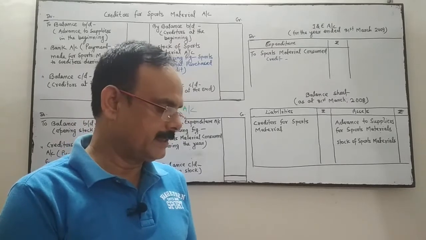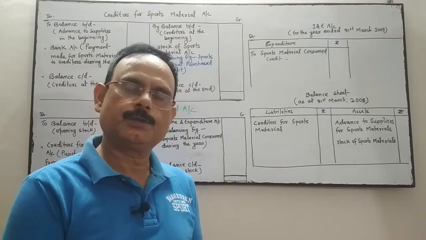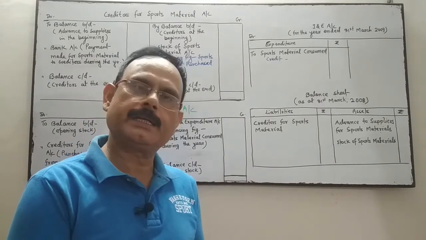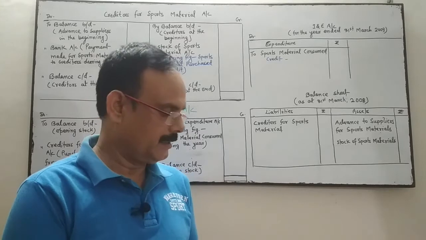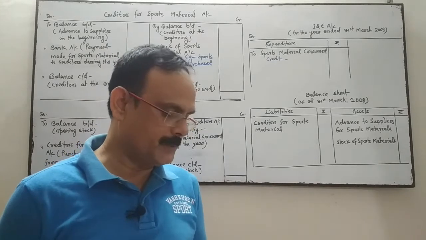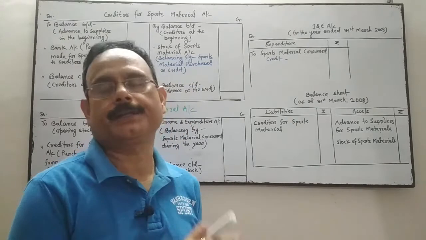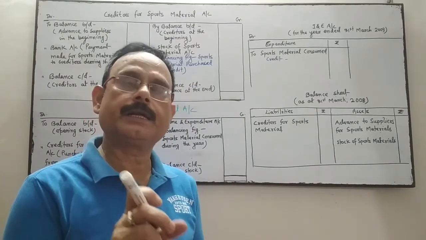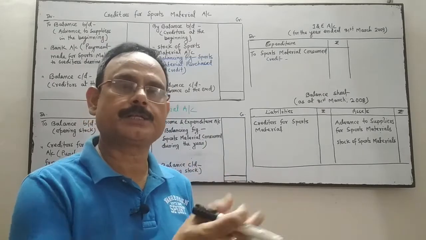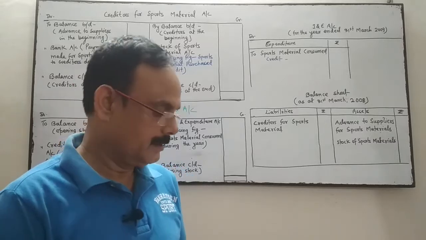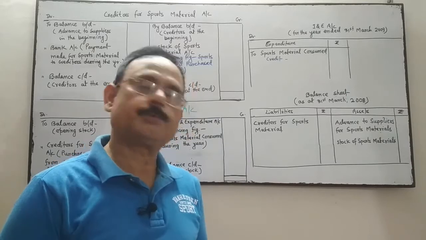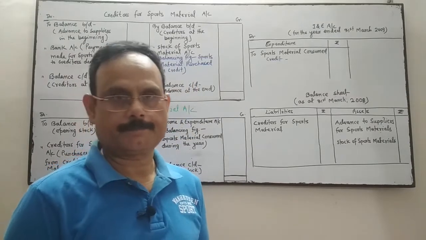So opening and closing creditors for sports material in 2008 and 2009, advance to supplier for the sports material opening and closing. In the additional information, it is given that payment to creditors for the sports material during the year was 1,20,000. This information you will get in the receipt and payment account on the payment side, how much amount is paid to the supplier of sports material. And there is one more piece of information regarding cash purchase of sports material, that is 4,000.